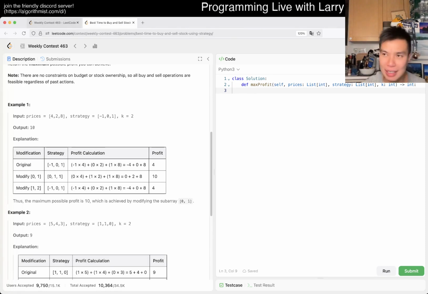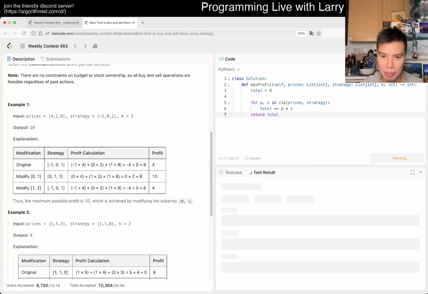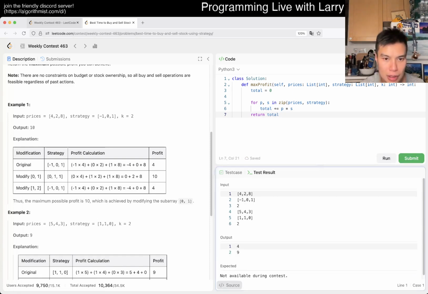So it's not profit. It is just how much money you get, right? It's a little bit weird, but okay. Let's just say total is equal to 0. Then for P and S in prices and strategy, we could just do total is equal to total plus P times S, and then we just return total. This is not it, obviously, we didn't do the modification, but we want to see that, because then you get -4, hold, and then +4, so that's 4, that's right?